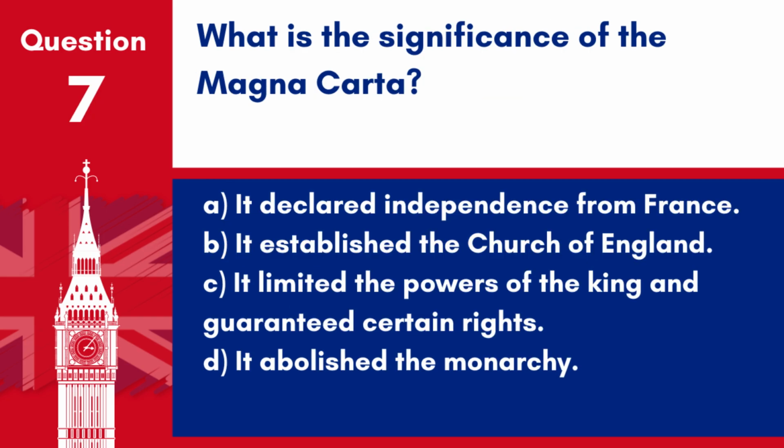Question 7. What is the significance of the Magna Carta? A. It declared independence from France. B. It established the Church of England. C. It limited the powers of the king and guaranteed certain rights. D. It abolished the monarchy. Answer. C. It limited the powers of the king and guaranteed certain rights. The Magna Carta, signed in 1215, is a foundational document in the development of constitutional law.